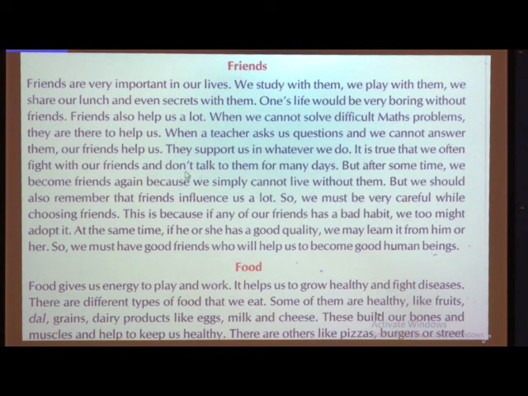It is true that we often fight with our friends and don't talk to them for many days. I used to do this, children. Many times we used to fight with each other, but the next day we were not able to live without each other. We used to talk immediately and leave all the grudges at the back, and again be together. So here also in the class, you fight with your friends and again you start talking, because we simply cannot live without them.